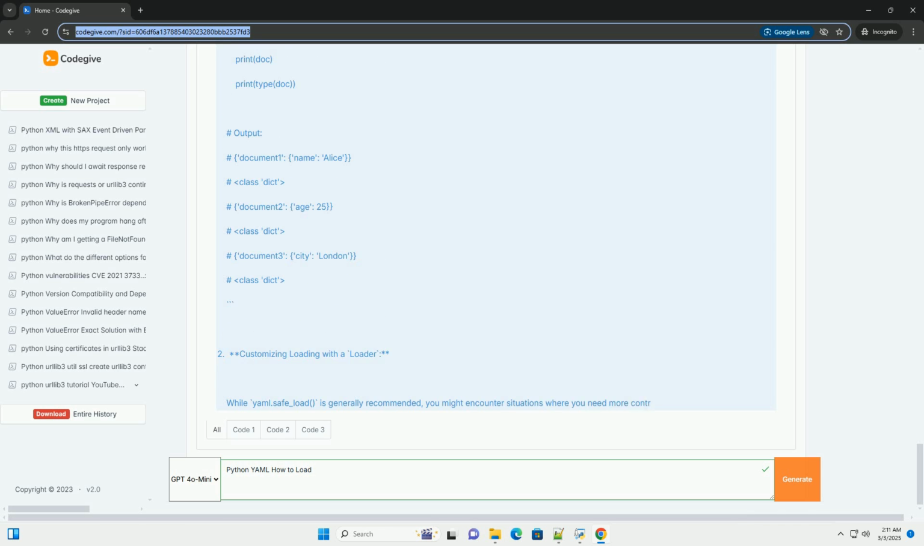In summary, this tutorial has covered the essentials of loading YAML data in Python using PyYAML. By following these guidelines and best practices, you can efficiently and safely work with YAML files in your Python projects. Remember to prioritize security by using yaml.safe_load whenever possible, and handling exceptions gracefully. Experiment with different YAML structures and loading techniques to master the art of YAML data handling in Python.